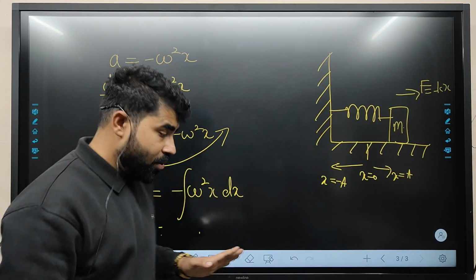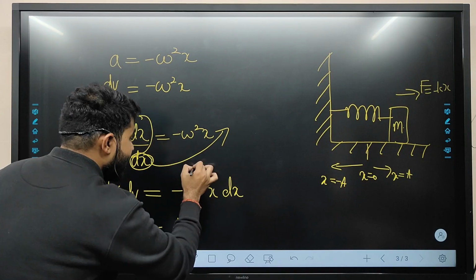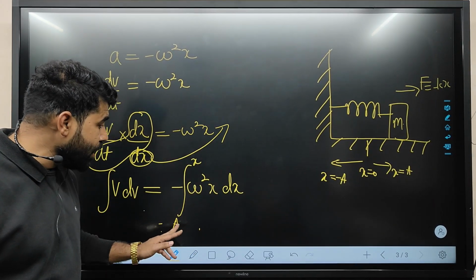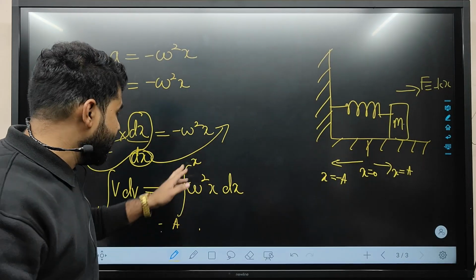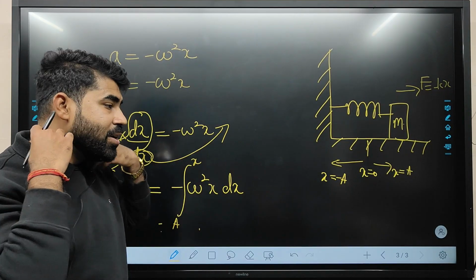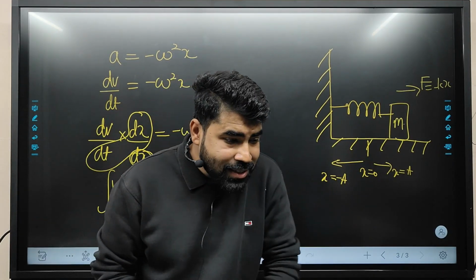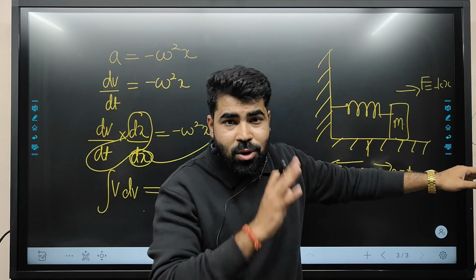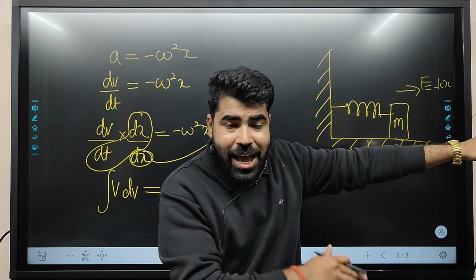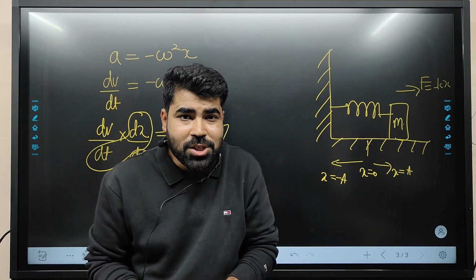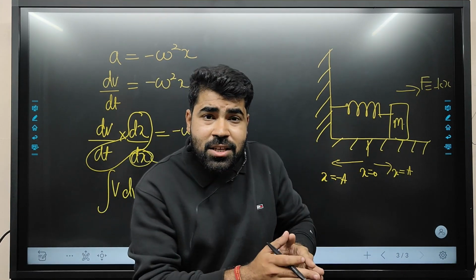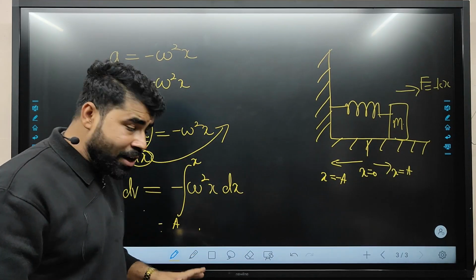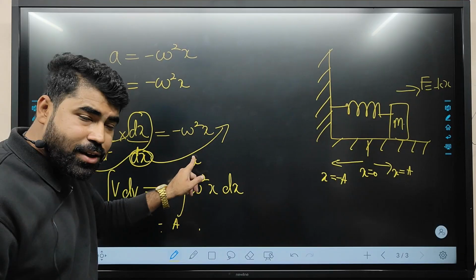Now our integration will be from a to x. So why are we taking our integration from x is equal to a to x is equal to x, where x is not defined here? When the SHM is going to the extreme point, x is equal to a, it will have velocity 0 because it will rest at the extreme position and then it will come back to the mean position. So the velocity will increase from extreme to mean position. That's the reason why we are taking our integration from x is equal to a to x is equal to x.